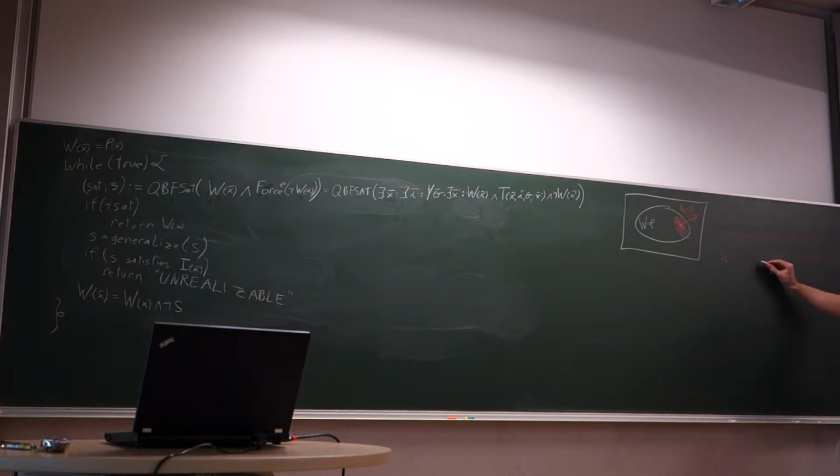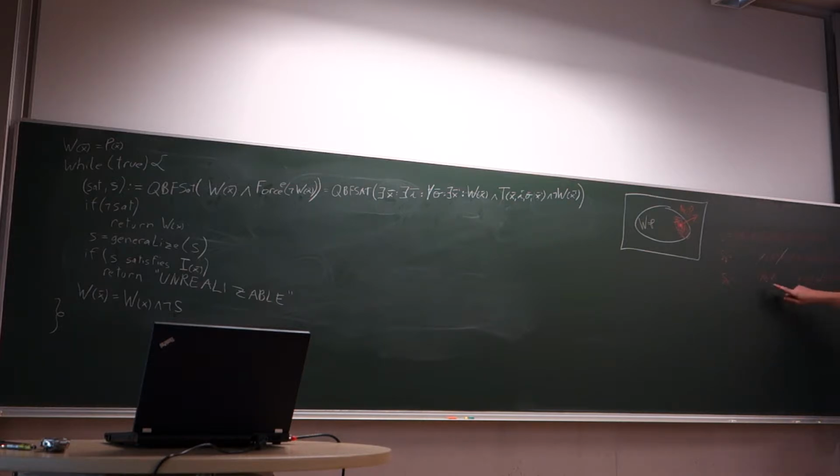If I remove one more variable, let's remove another one, I don't know, this one, then we get a formula which represents four states. If we remove even one more, we get the formula which represents 8 states and so on.